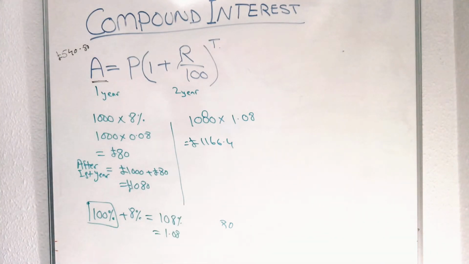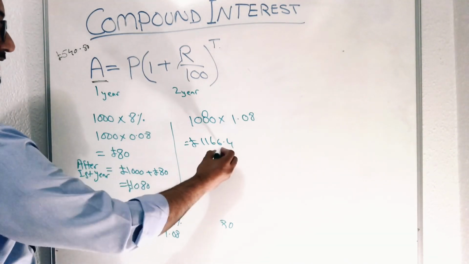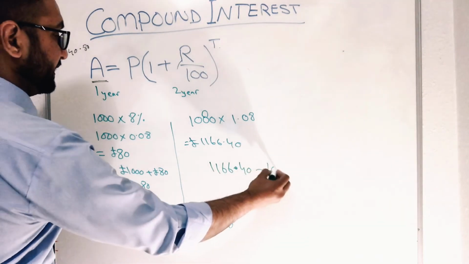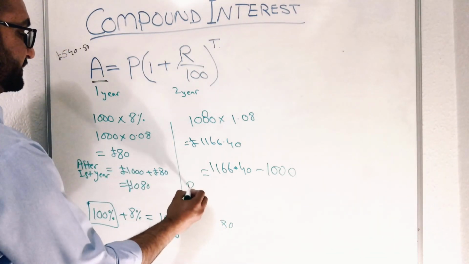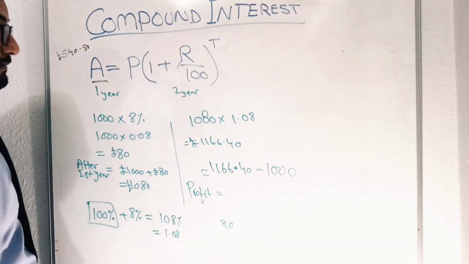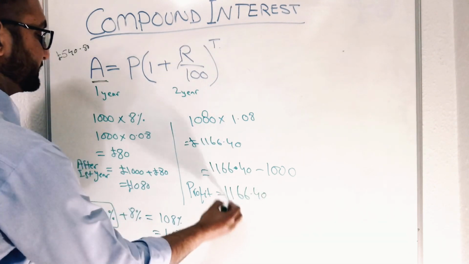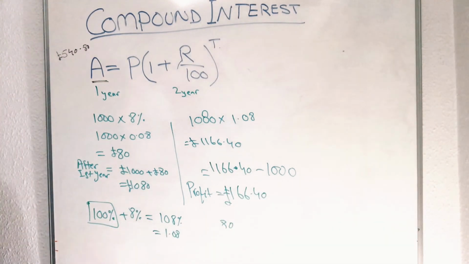So sometimes they will ask you, can you find out how much profit you will get? If they ask, can you tell how much profit you have found after 2 years waiting time, if you left 1000 in there? So after 2 years time, this is your final amount. Take away the actual amount you left in the bank. So this is your profit after 2 years time, which is 166 pound and 40 pence. So you waited for 2 years and you get back 166 pound.